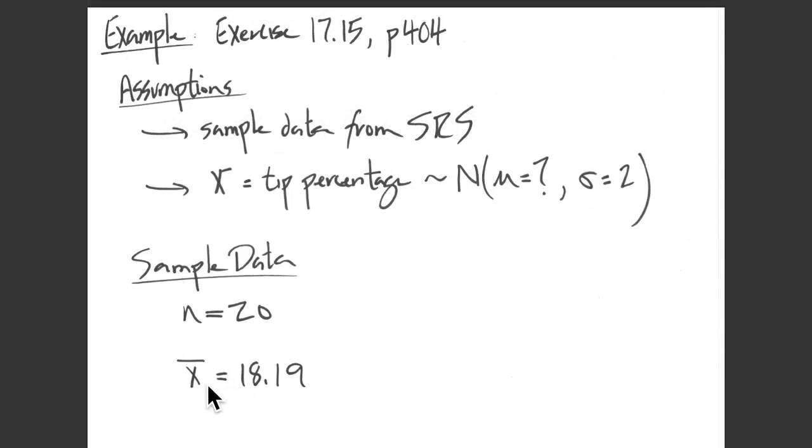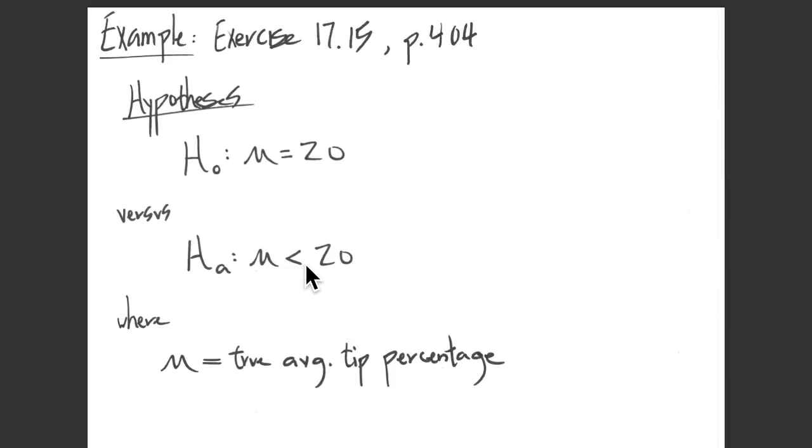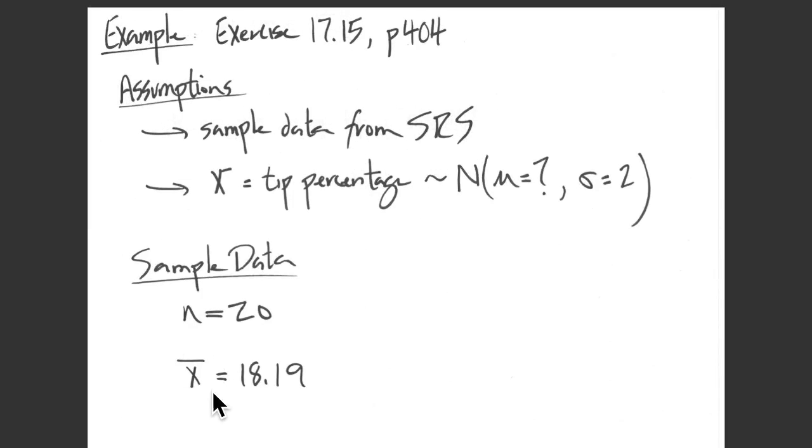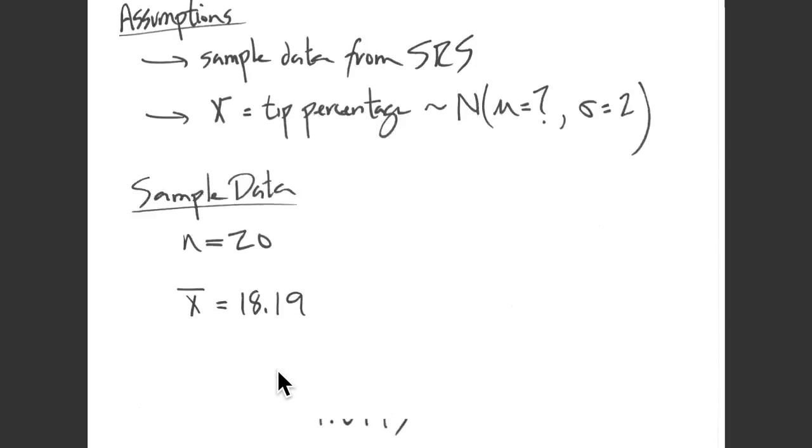So our data do seem to support the alternative hypothesis that the true mean is less than 20, but of course it's not definitive support. After all, the skeptic could argue that you haven't sampled all patrons. You've only sampled the 20 that were in the study, and so we need to see what we can learn about the true mean mu from this sample mean of 18.19.